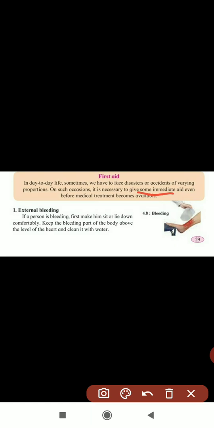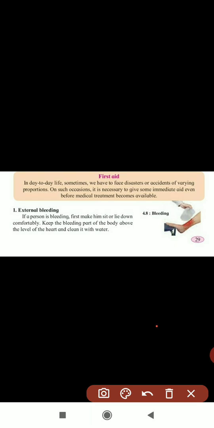If bleeding is there in an accident, you have to clean it with cotton and put Dettol. What we do before the medical treatment is known as first aid. Nowadays everyone keeps a first aid box in the house. In some conditions, what we will do, we will see in the next part.